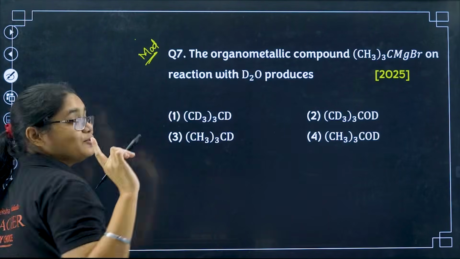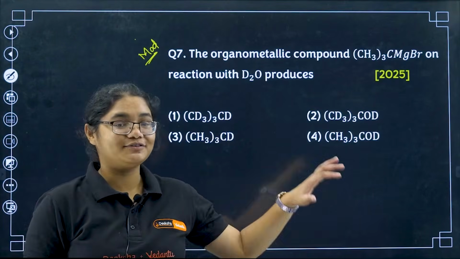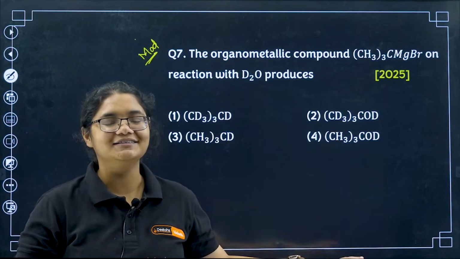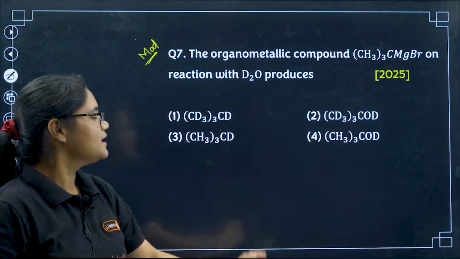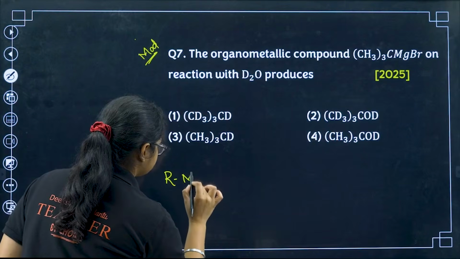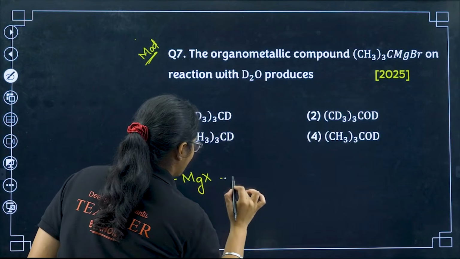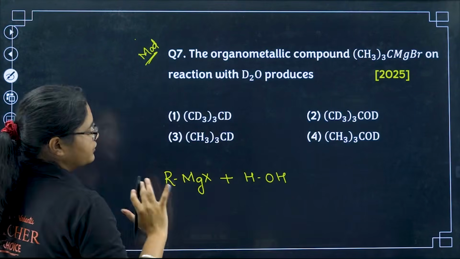Okay, so what you have to do now, you all know by this time, you have to pause the video and try to solve this question, then comment down your answers and then you have to release the video and see the answer. Okay, so here if you know RMgX, when it reacts with water, I'm just writing like this so that I can show you the charge.